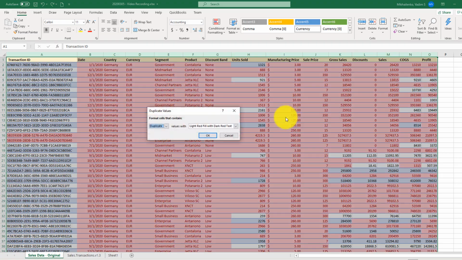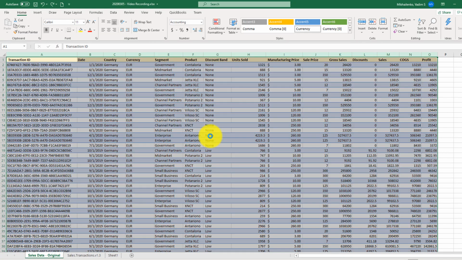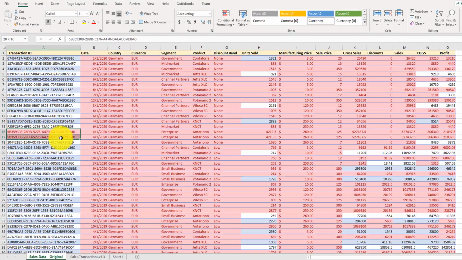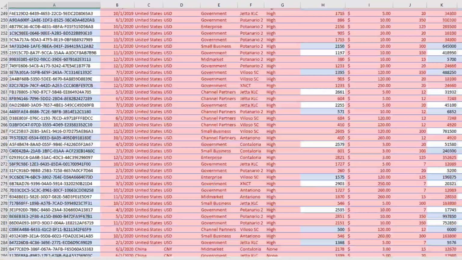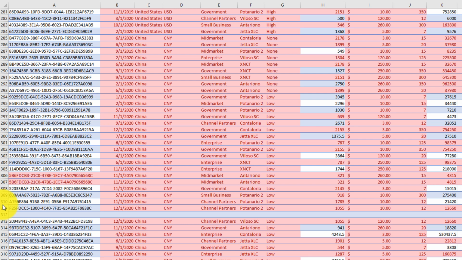So if we select Highlight Duplicate Values and click OK, you will see that we have a couple of duplicate values in transaction ID. And if we scroll, we might encounter even more. As you can see, I have found 2 duplicate rows with the same transaction ID value, in rows 306 and 307. What's interesting though, as I scroll, I realize that some of the rows are blank, and we're not accounting for blank rows.